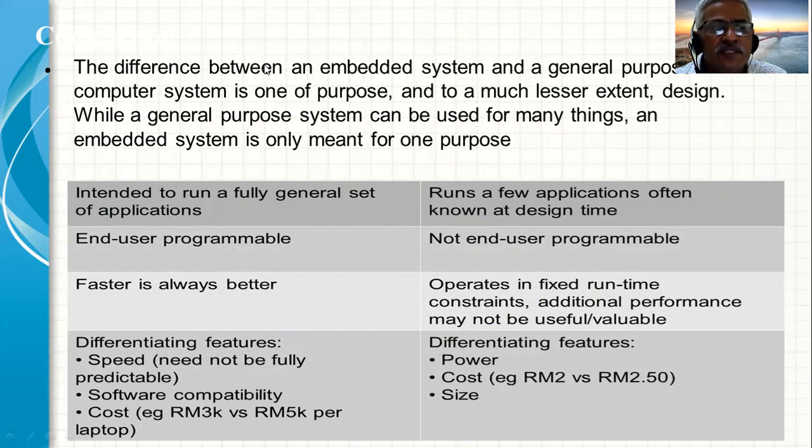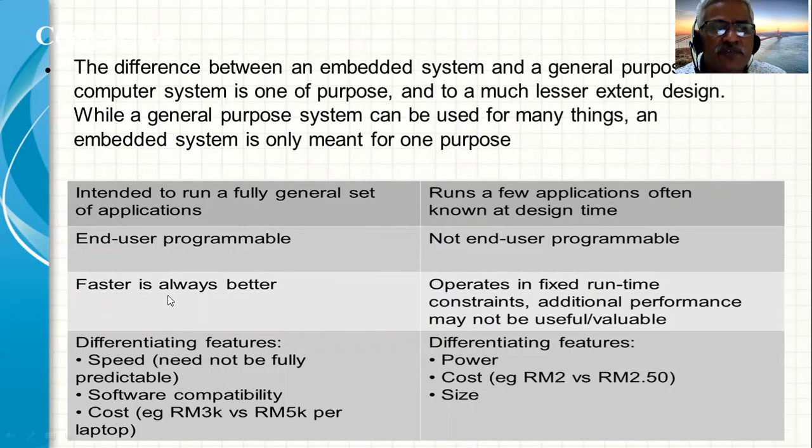Then the general purpose processor system is end user programmable, which is not the case with the embedded system, which is probably programmed only once during its life cycle. So before the program can be changed, it is better to think of discarding such a system.